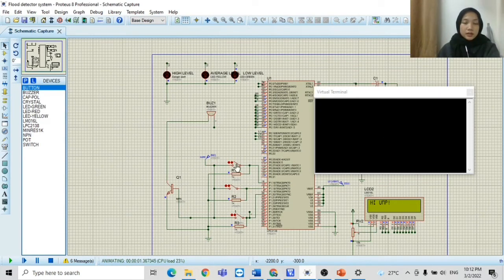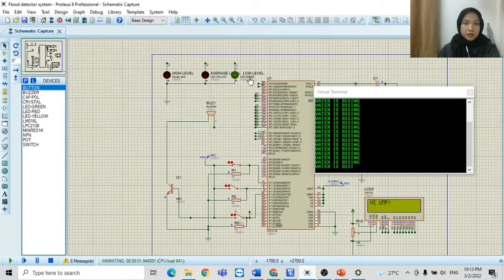So when the first push button is pushed, the green LED will turn on and indicates the low level of water, and the virtual terminal will display water is rising. For the second push button, when it is pushed, the yellow LED will turn on.